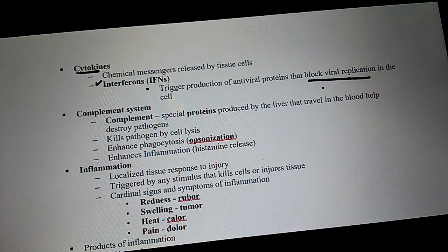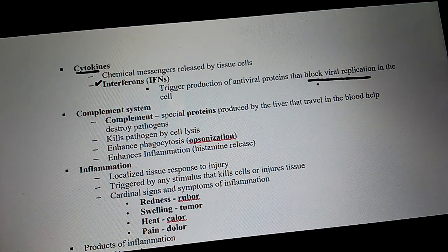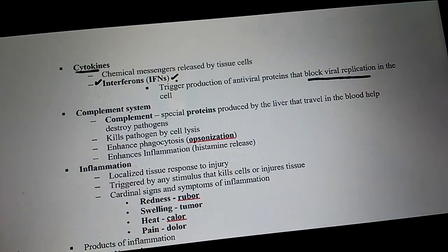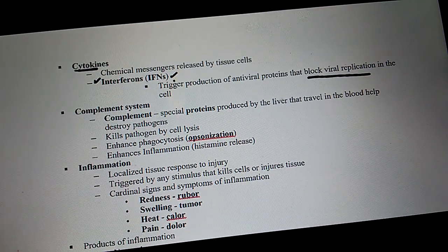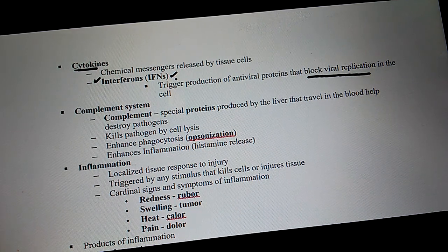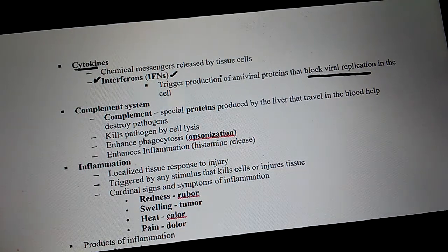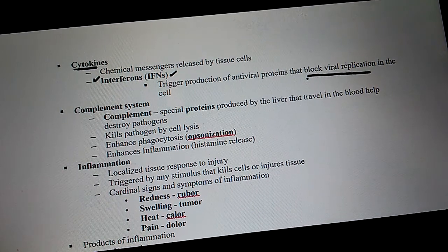So what's responsible for blocking viral replication? Interferons. Do interferons prevent viral replication in our own cells? Yes. Are they naturally produced by our own body? Yes. Are they chemicals or cells? They're chemicals. So what do we call a chemical produced by our cells of our own body that block viral replication?